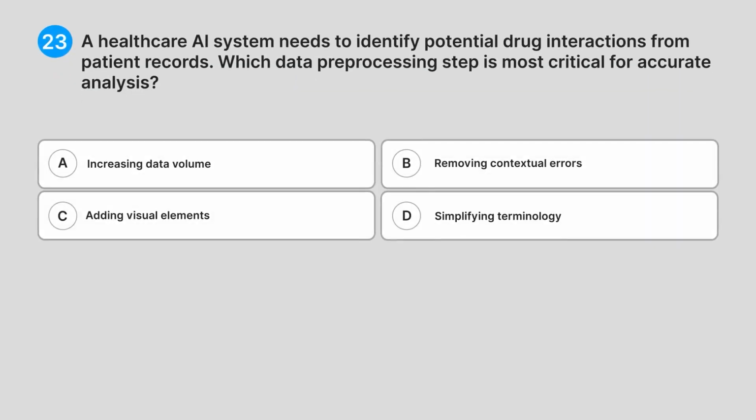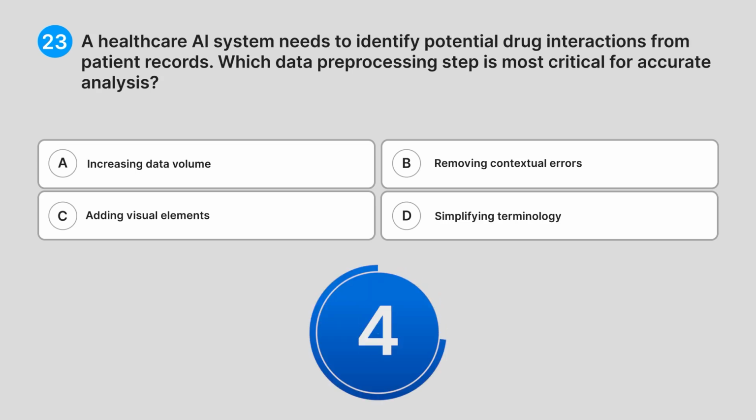23. A healthcare AI system needs to identify potential drug interactions from patient records. Which data pre-processing step is most critical for accurate analysis? A. Increasing data volume. B. Removing contextual errors. C. Adding visual elements. D. Simplifying terminology. Can you guess the answer?